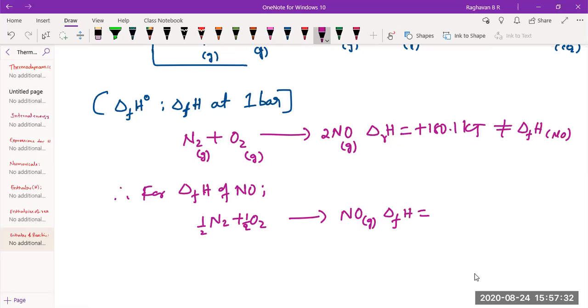For 2 moles of NO formed, it is 180.1, right? For 1 mole of NO formed, it should be 90.05. Sir, the reactants are not 1 mole, sir. No, reactants need not be 1 mole. The condition is only for the product: 1 mole of product should be formed from its elements.